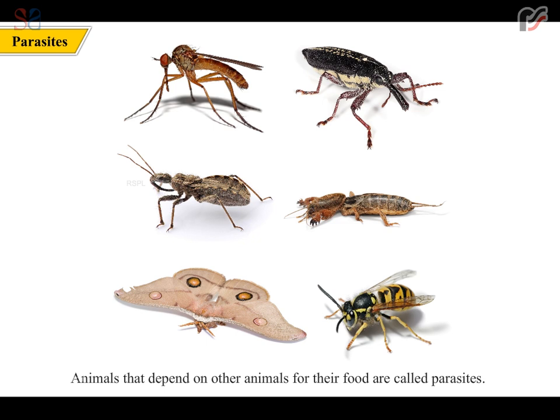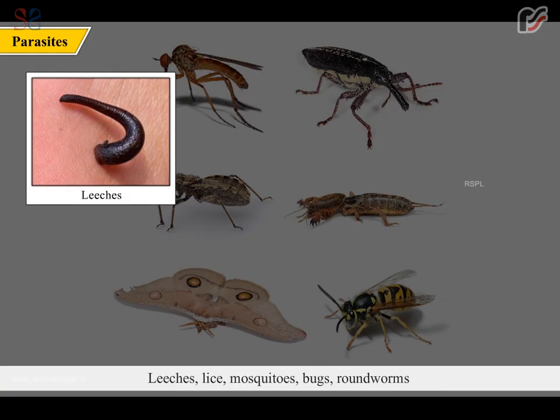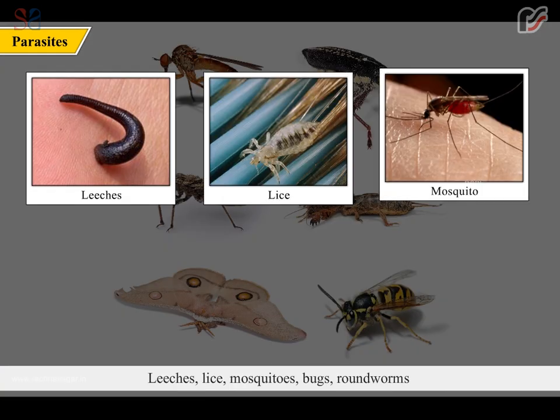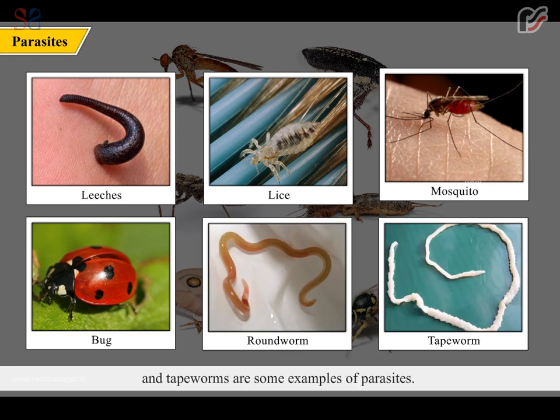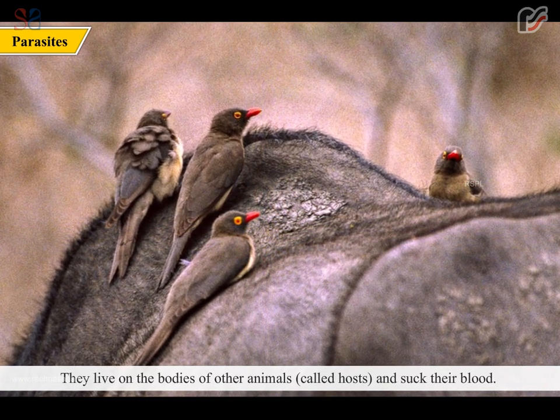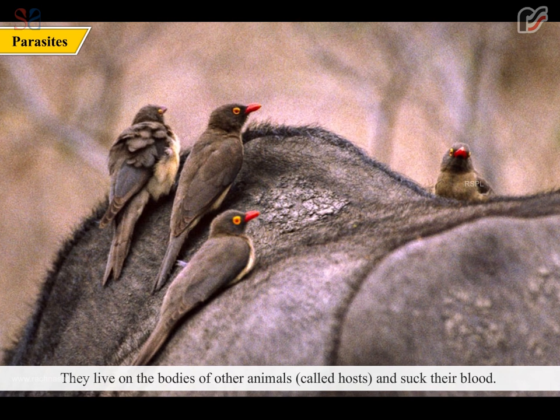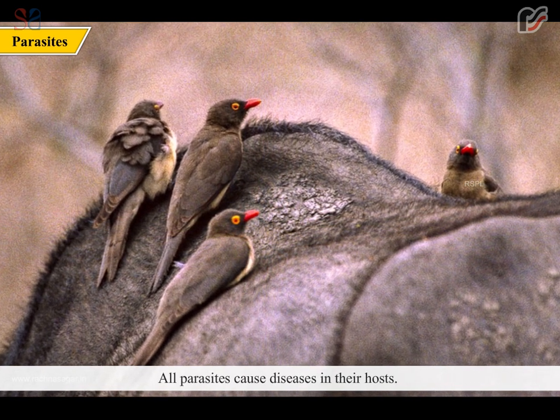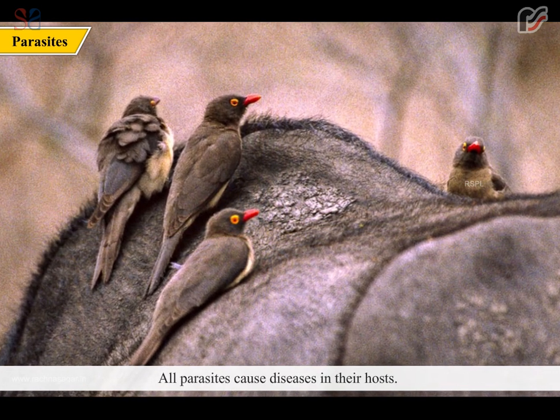Parasites. Animals that depend on other animals for their food are called parasites. Leeches, lice, mosquitoes, bugs, roundworms, and tapeworms are some examples of parasites. They live on the bodies of other animals, called hosts, and suck their blood. All parasites cause diseases in their hosts.